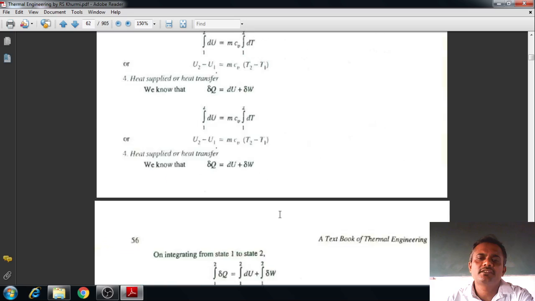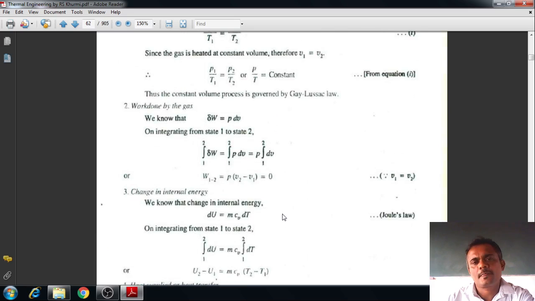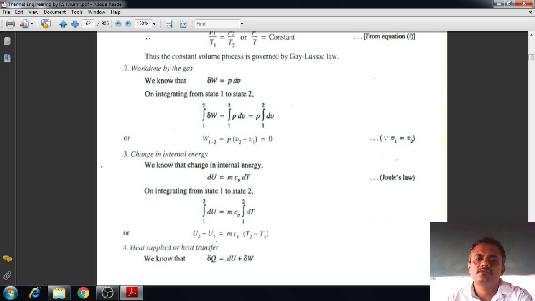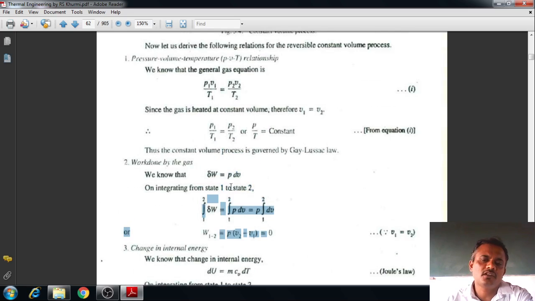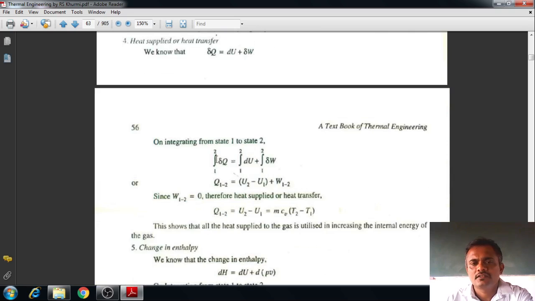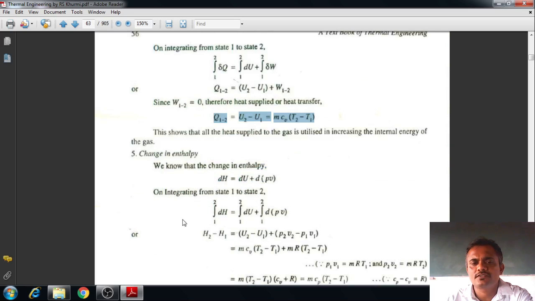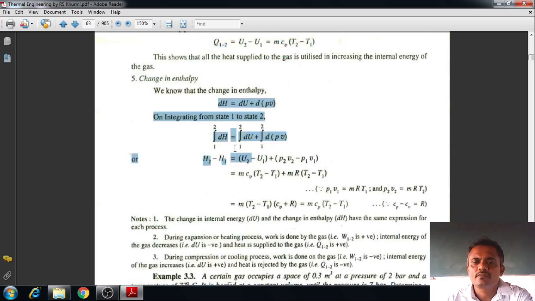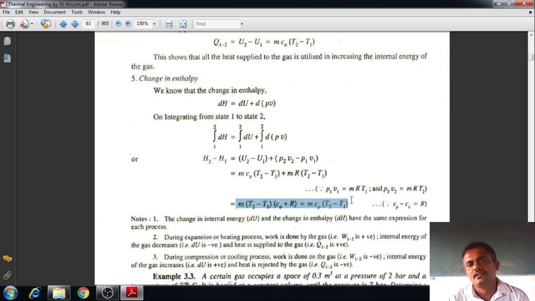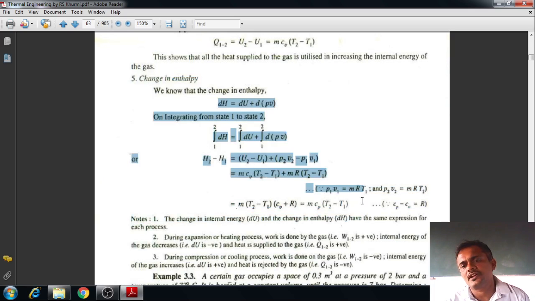So dear students, please remember that he may ask you any one derivation for 5 marks. A relationship which is very small he may not ask. But expression for heat supplied he may ask, that Q1 to 2 is equal to mCv into T2 minus T1. He may ask you change in enthalpy, that is mCp into T2 minus T1. Therefore in the next class I will derive all this. So if it is asked like derive an expression for enthalpy in a constant volume process, you have to derive this. It can be asked for 5 marks.